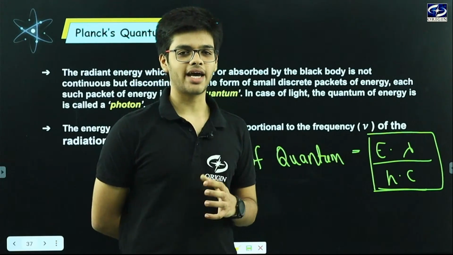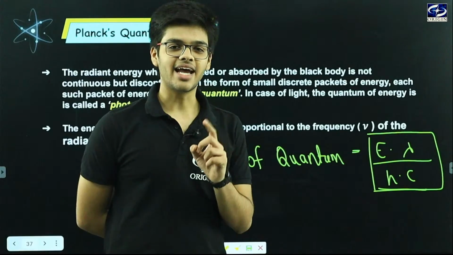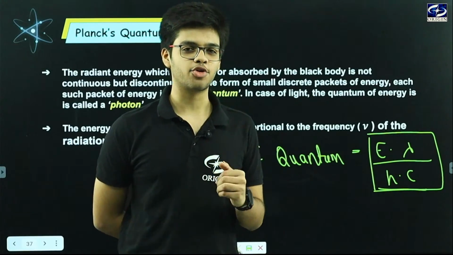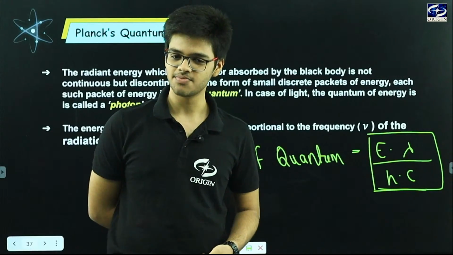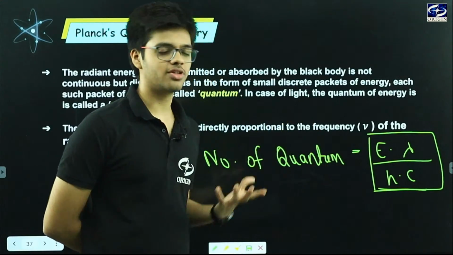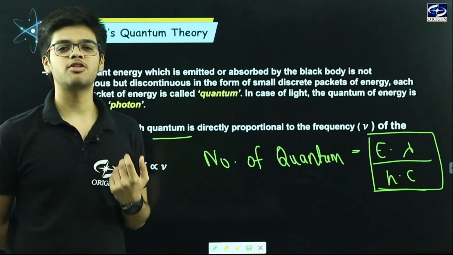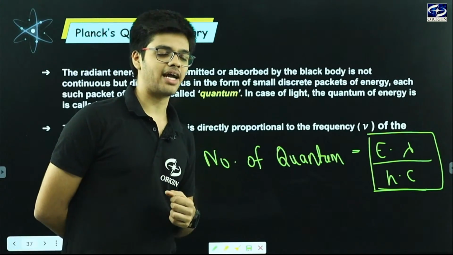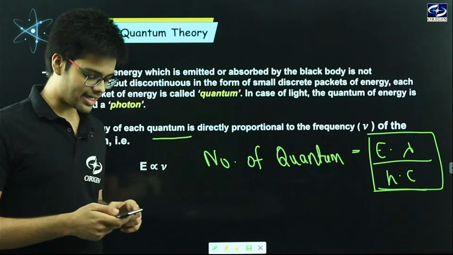This is how you can calculate what amount of photons any electromagnetic radiation can emit, and that is how we got to know that electromagnetic radiation takes place in form of discrete packets. Clear? This is how we got to know that electromagnetic radiation does not take place continuously, it takes place in the form of small discrete packets. Clear? So you can let me know in the chat box if there is any doubt left with you.